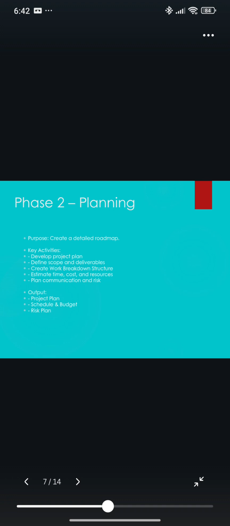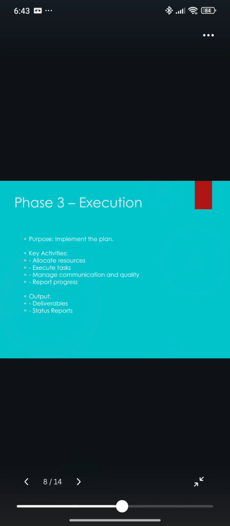The results of this phase include the project plan, budget and schedule, and the risk plan. This phase answers the question, how exactly are we going to do this project? Phase 3. Execution. The execution phase is where the plan becomes reality. Tasks are performed, resources are allocated, and deliverables are created.